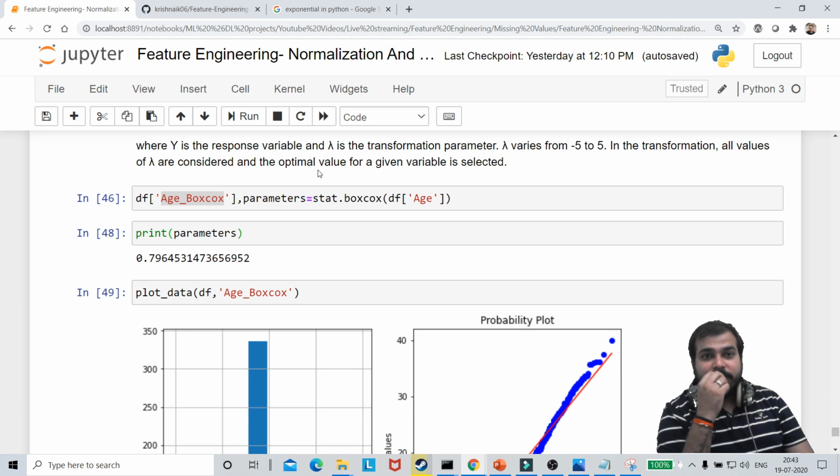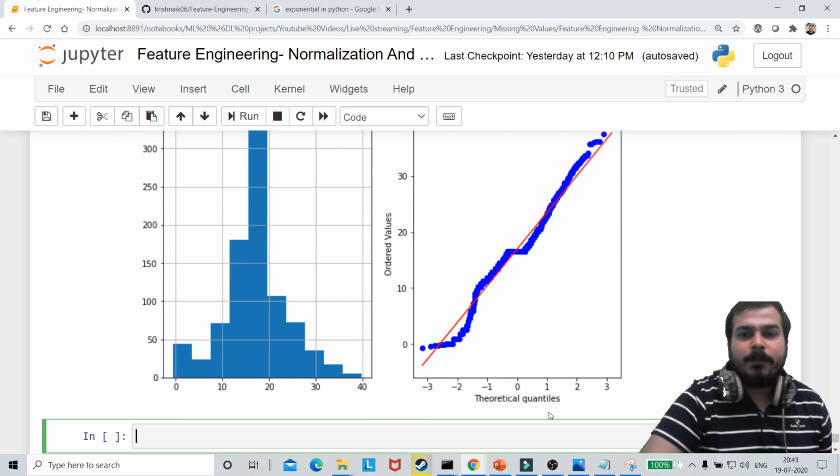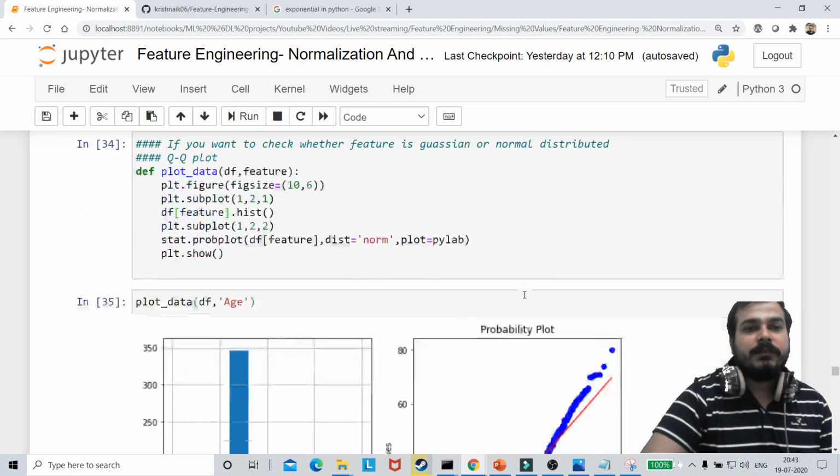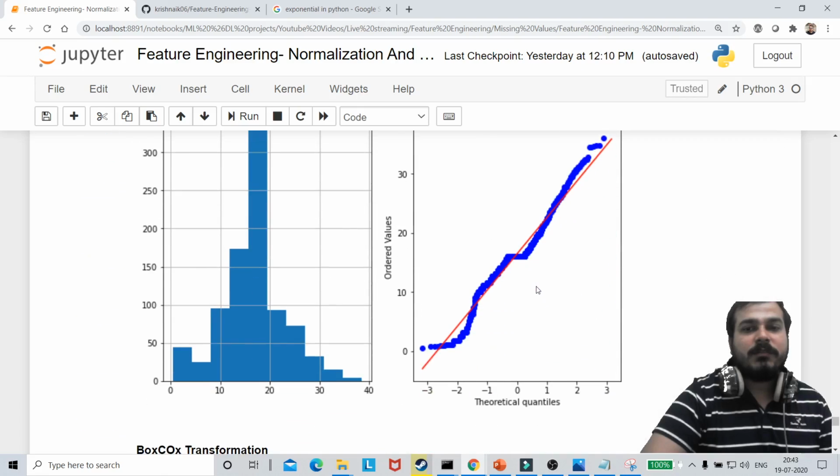How to choose the best fit method? Whichever is following a proper distribution. Now, out of this, what do you think, guys? Which transformation should I apply on age? Out of all these things, what transformation should I apply?